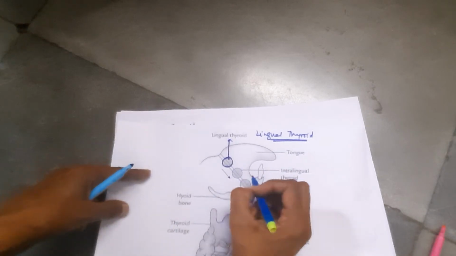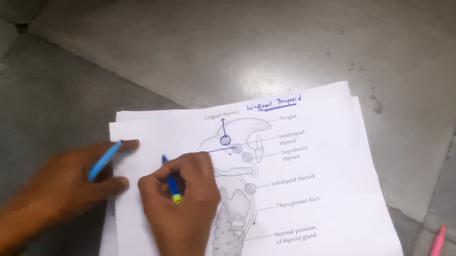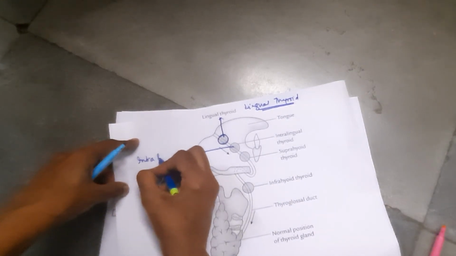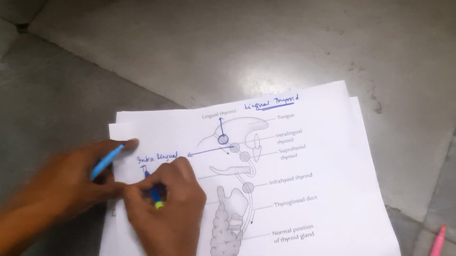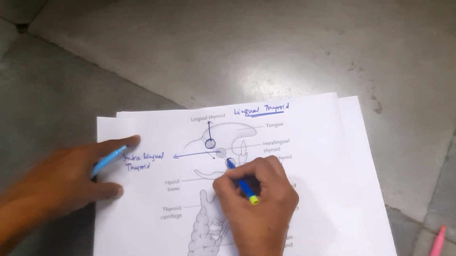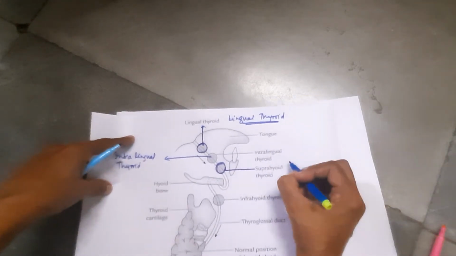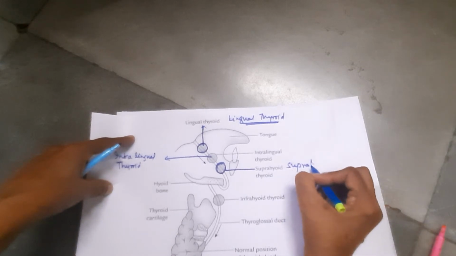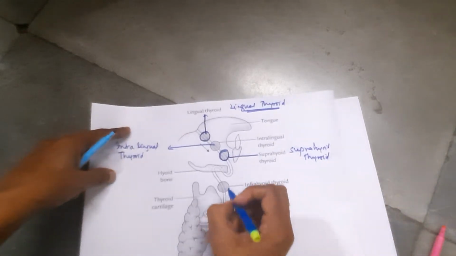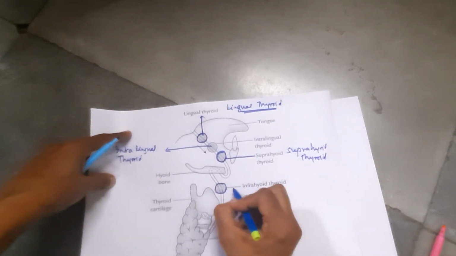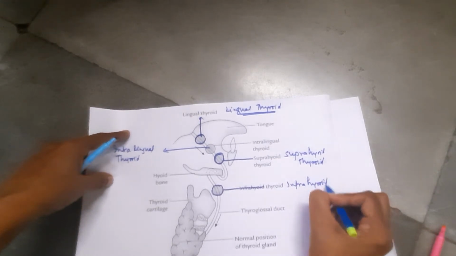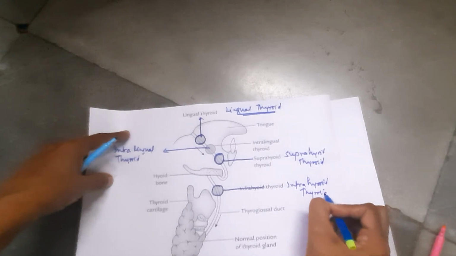Sometimes it is present within the musculature of the tongue, known as the intralingual thyroid. Sometimes it is present above the hyoid bone, known as the suprahyoid thyroid. Sometimes it may develop below the hyoid bone, known as the infrahyoid thyroid.